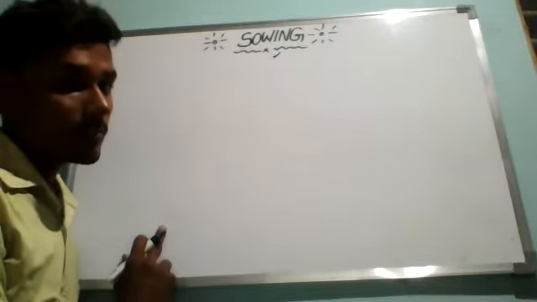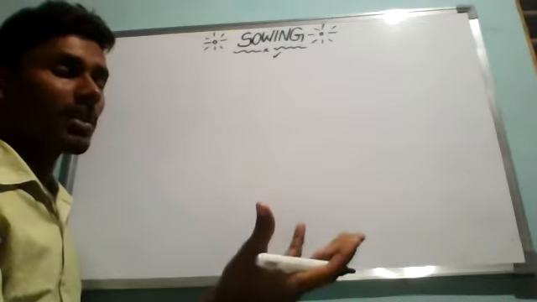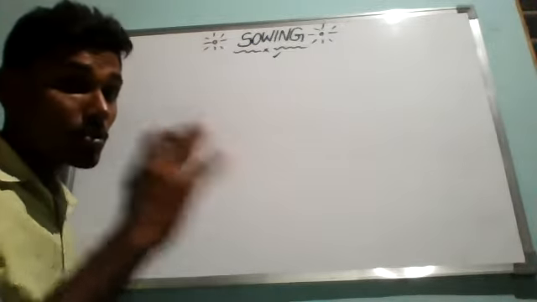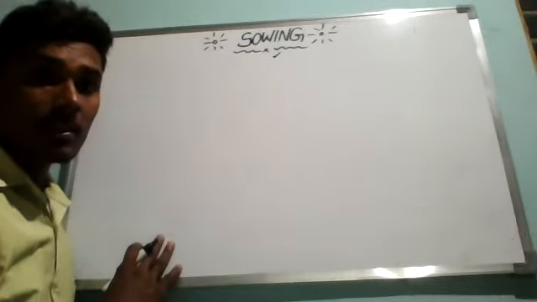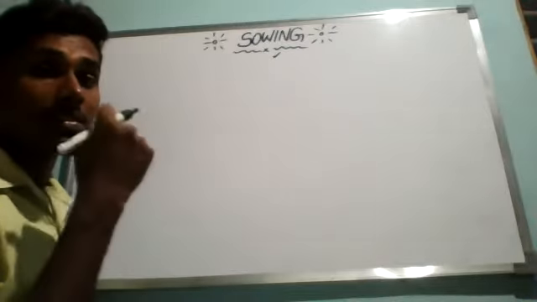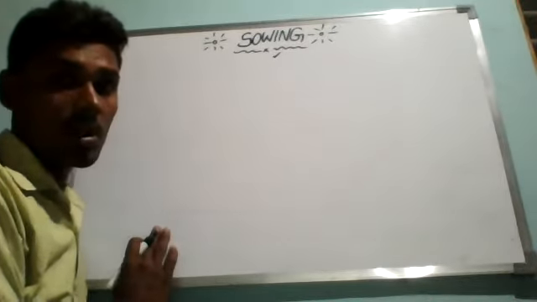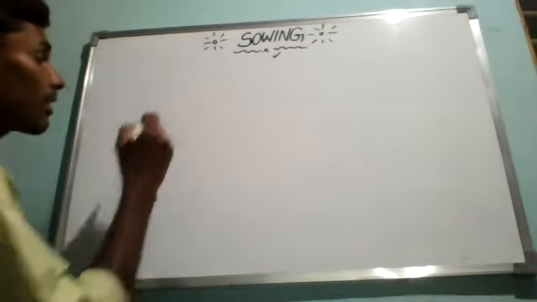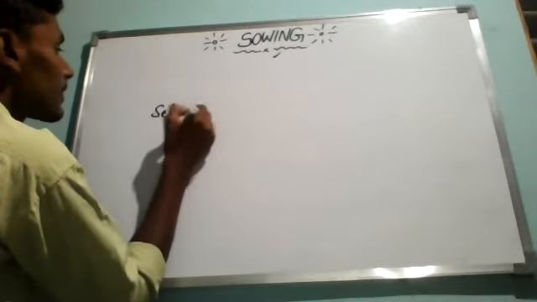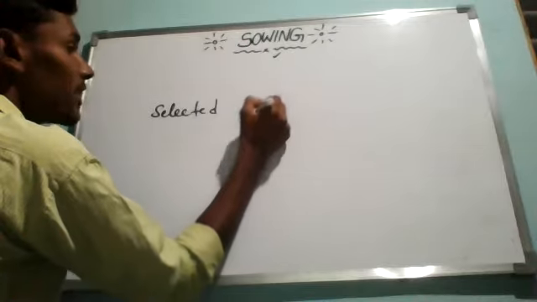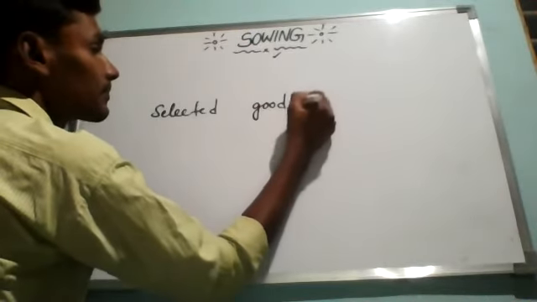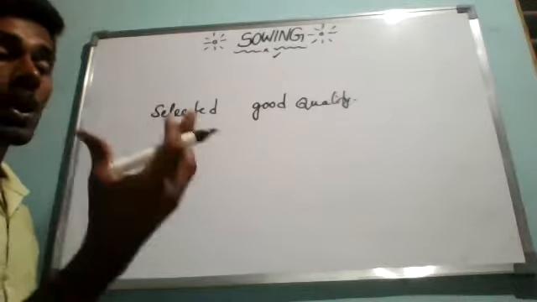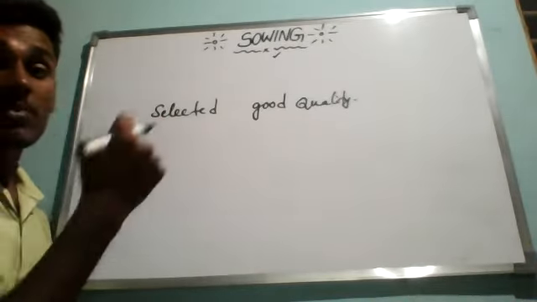Before sowing, I cannot go for the sowing process immediately with whatever grains I have, because before sowing we have to select whether they are good quality seeds or bad quality seeds. So before sowing of any crop, good quality seeds must be selected, because we need a good crop production.